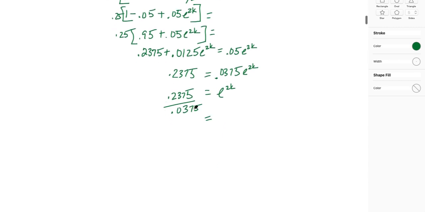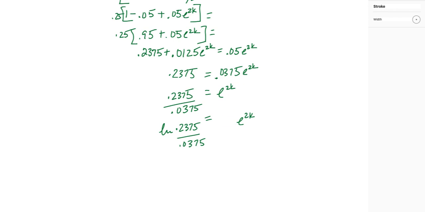What we need to do is figure out how to solve this. So we're going to take the natural log of both sides. The natural log of 0.2375 over 0.0375 is going to equal the natural log of e to the 2k. Remember, natural log of e to the 2k is really log base e of e to the 2k.